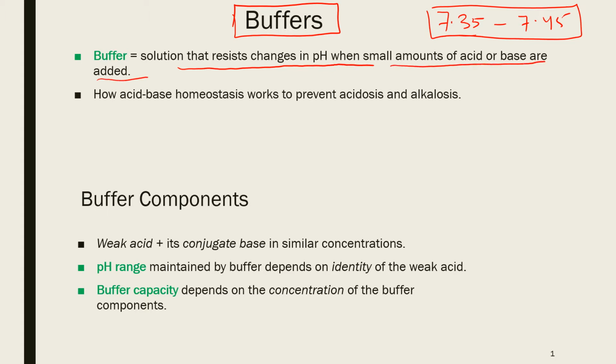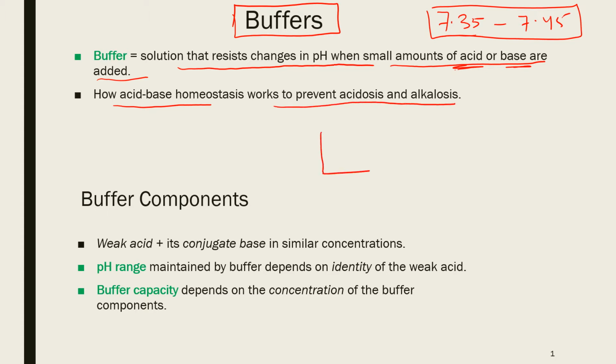So because blood is a buffer, any change of hydronium ion or hydroxide ion which goes into the blood plasma does not cause any difference in the pH value, because buffers do not let the pH change when small amounts of acids and bases are added. So this is how the acid-base homeostasis works to prevent acidosis and alkalosis.